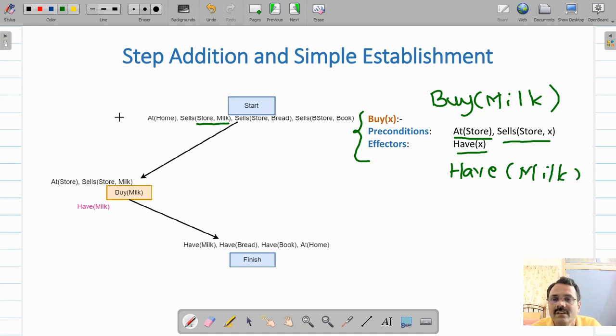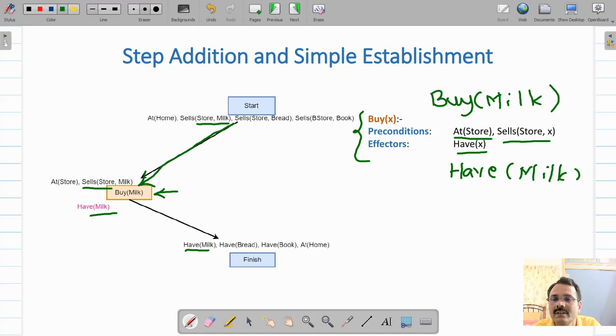So therefore I have introduced a step here. Step addition is performed by buy milk, by establishing a link between start and buy milk. So that will give me have milk. So the effect of this buy milk is have milk, so that can make this have milk true.